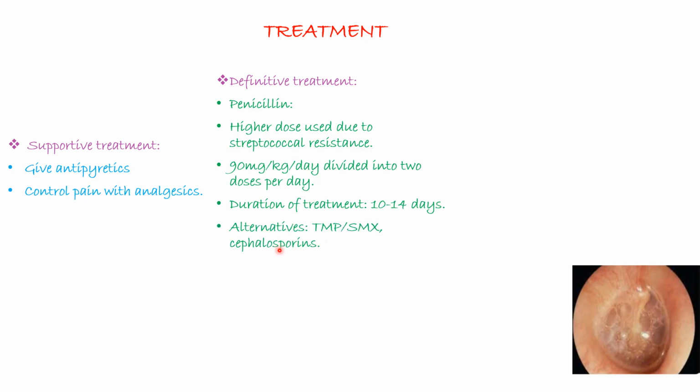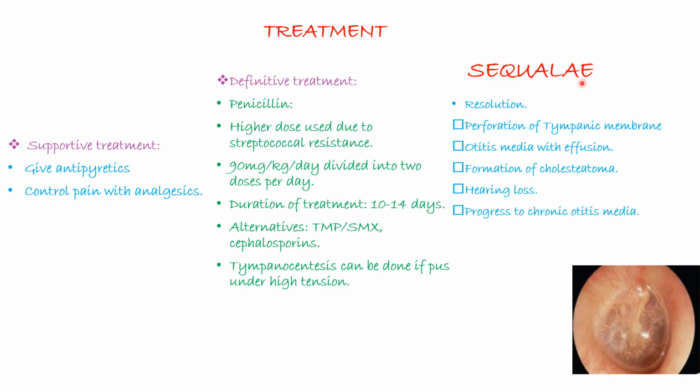In addition to that, you can use trimethoprim-sulfamethoxazole, or you can use cephalosporins. You can also do tympanocentesis, which is the removal of fluid from the middle ear, and it can be done if the pus is under high tension. So the sequelae of acute otitis media, this is just what we have mentioned. You can have resolution or you can have complication. And complication could include perforation of the tympanic membrane, otitis media with effusion, formation of cholesteatoma, which I am going to make a video about, hearing loss, or progression to chronic otitis media.